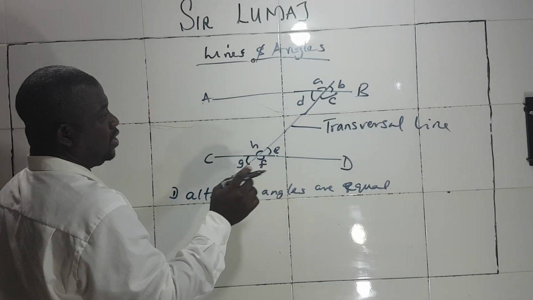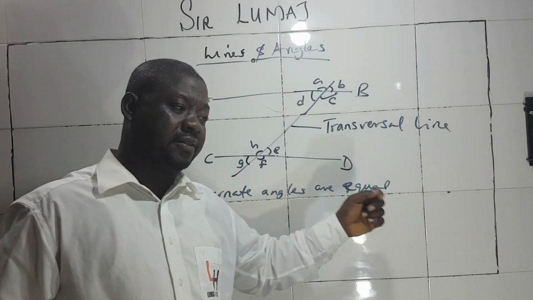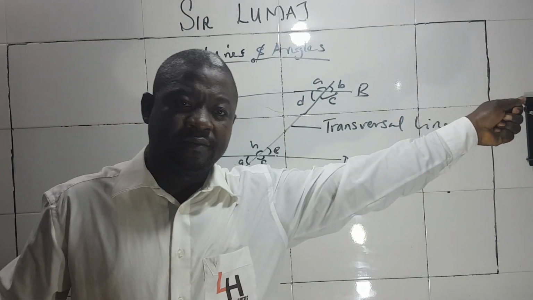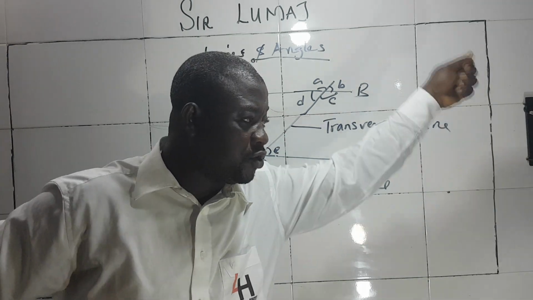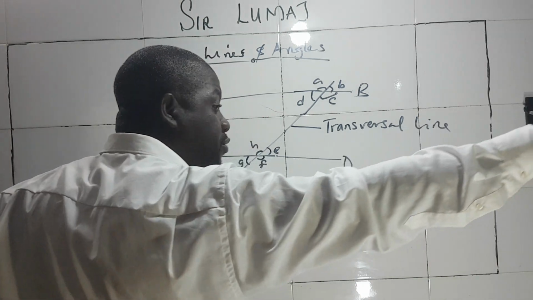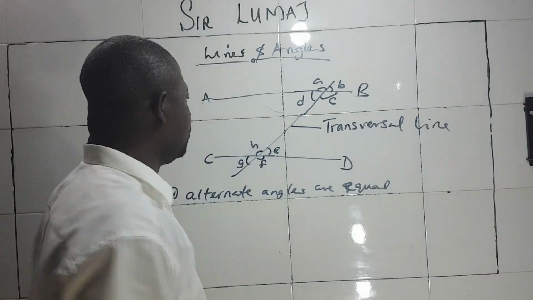What are alternate angles? Now look at it. It's just like the athletes in a race. As they are running, this hand is at the front, while this one is at the back. The two hands are alternate to each other. If this one goes to the front, this one comes to the back. We say it is alternate angle.